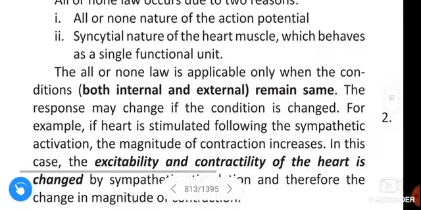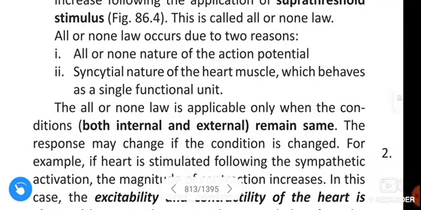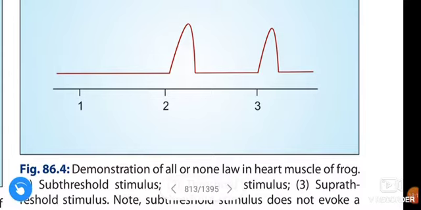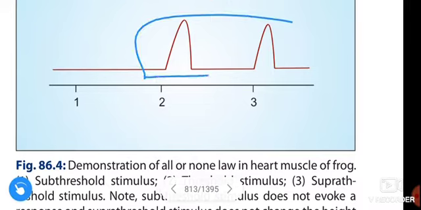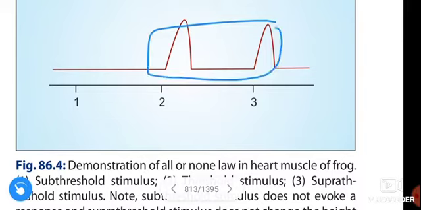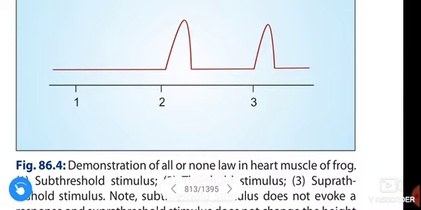Okay, first see the figure of the all or none law. This is the figure of demonstration of all or none law in heart muscle. This is at the subthreshold stimulus, at threshold stimulus, at suprathreshold stimulus. See here, in subthreshold stimulus there is no response at all in both cases. This is the threshold and this is the suprathreshold. In both the cases the response is the same. This is about the all or none law. Okay, next, staircase phenomenon.